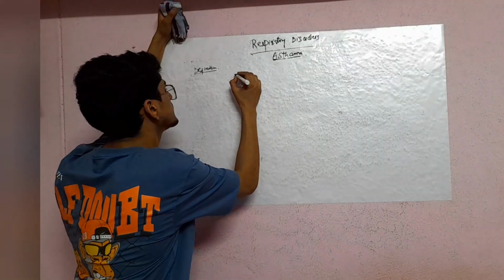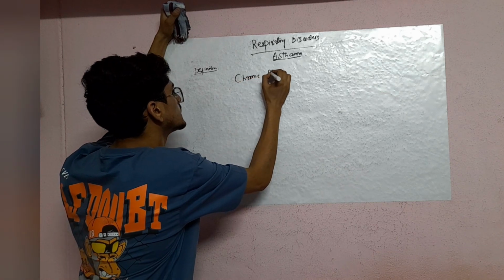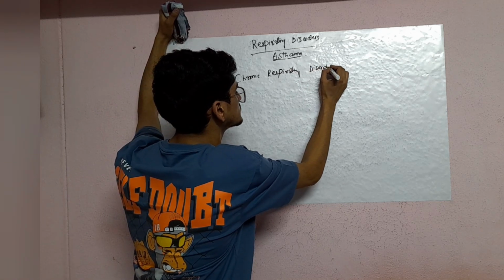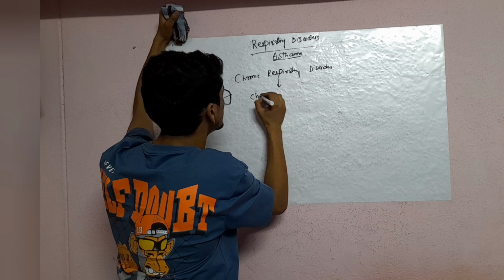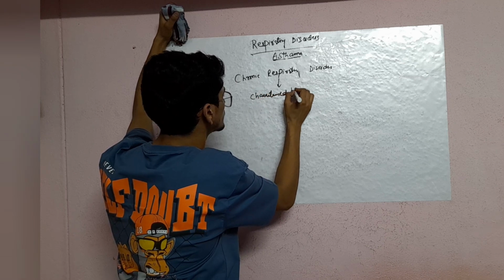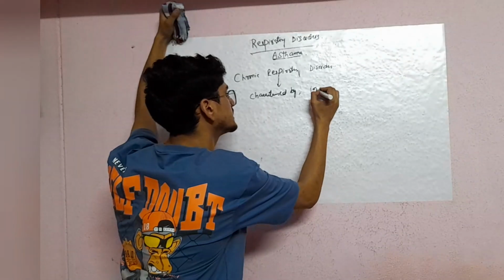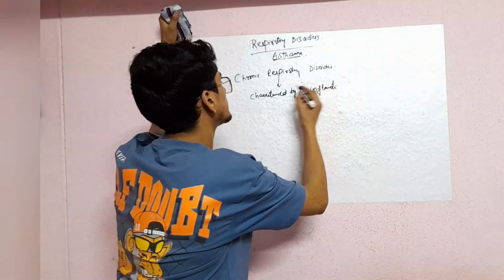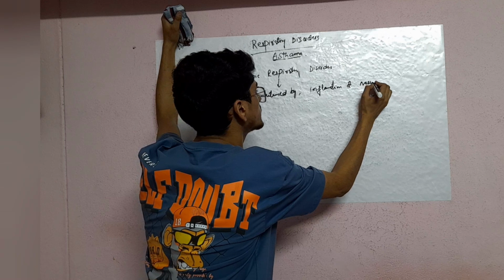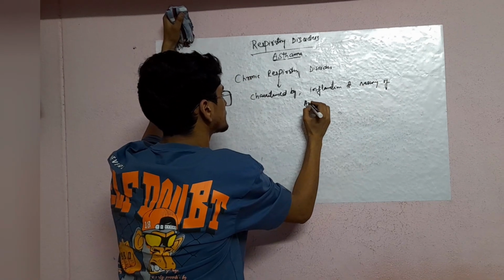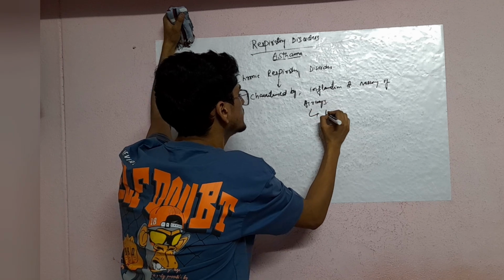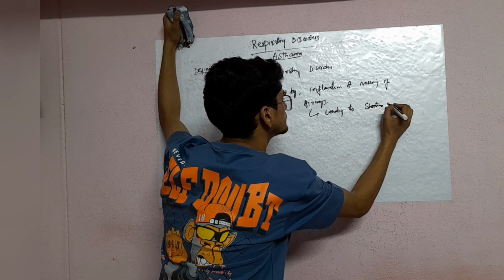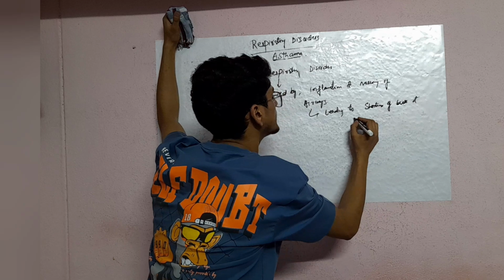So if we see asthma, it is a chronic respiratory disorder characterized by inflammation and narrowing of the airways, leading to shortness of breath and other symptoms.